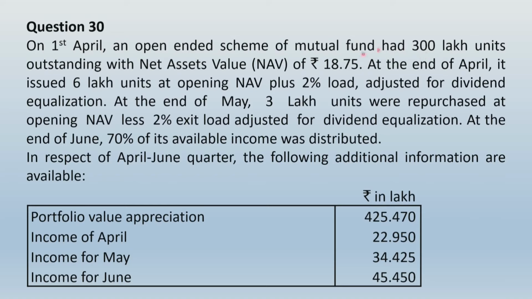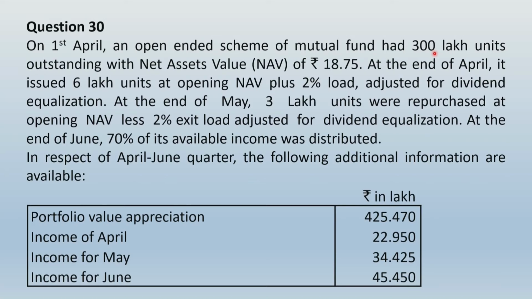So 300 lakh units multiplied by 18.75 will give you the total NAV of the entire fund as on that date. To that you are obviously going to add the income of April, so you get the closing balance of value by end of April, which will represent 300 lakh units.